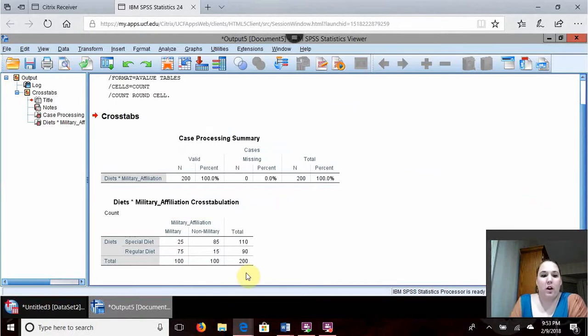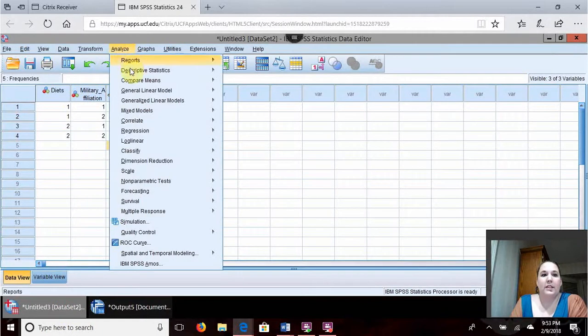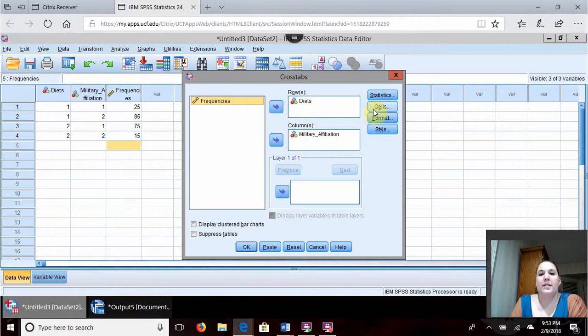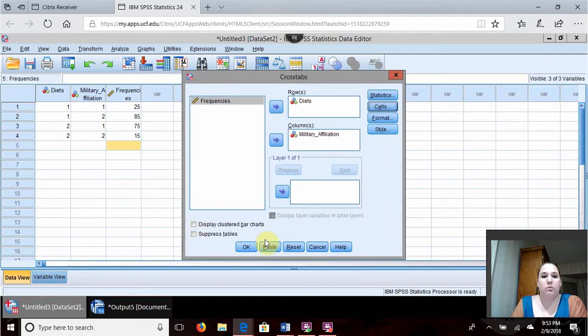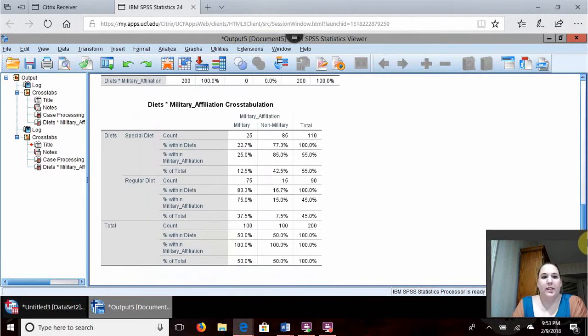All right, from there, we're going to go back to our data set, go back to Analyze, Descriptive Statistics, and Crosstabs, and this time come over here to cells. We are going to go right here to percentages and click all three: row, column, and total. Click Continue, and click OK. And what it does is it pops up with this little screen that is very detailed in your output screen.